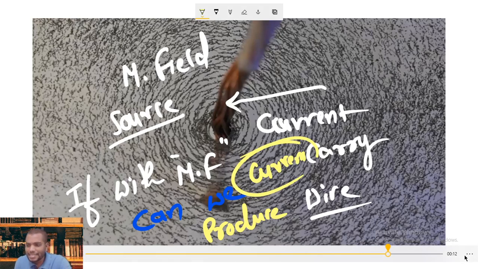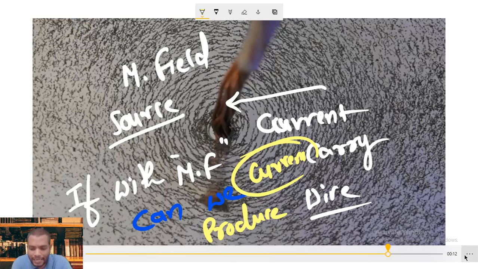So the first person who thought about this: just as a current carrying element generates a magnetic field, is it possible with the help of a magnetic field to generate current?